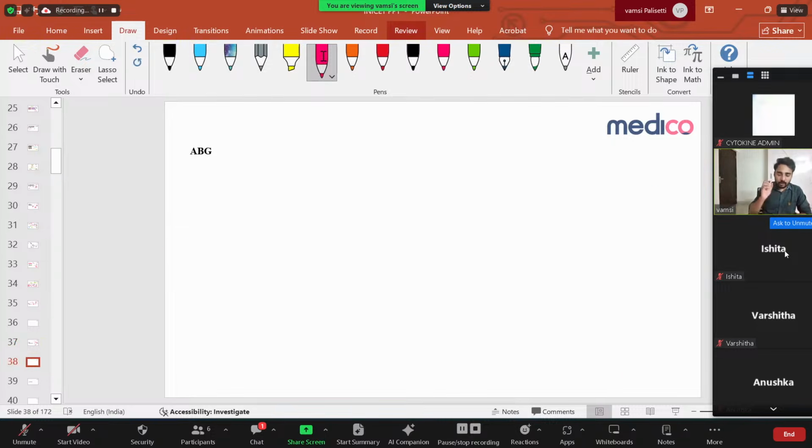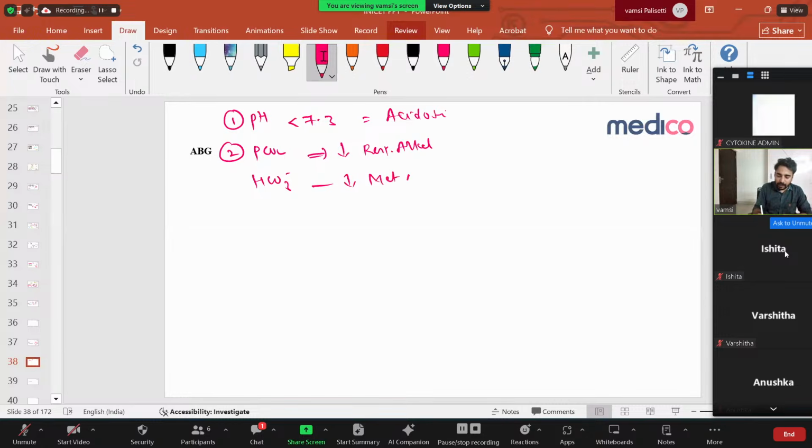So let me discuss ABG. Whenever you see ABG questions in the exam, first you see the pH. If pH is less than 7.3, it is acidosis. You confirm. Then you see PCO2 and bicarbonate. If PCO2 is low, that means respiratory alkalosis. If bicarbonate is low, it is metabolic acidosis. Now you see which primary event the pH correlates with. pH less than 7 is acidosis, and low bicarb is metabolic. These two correlate, so the primary event is primary metabolic acidosis.